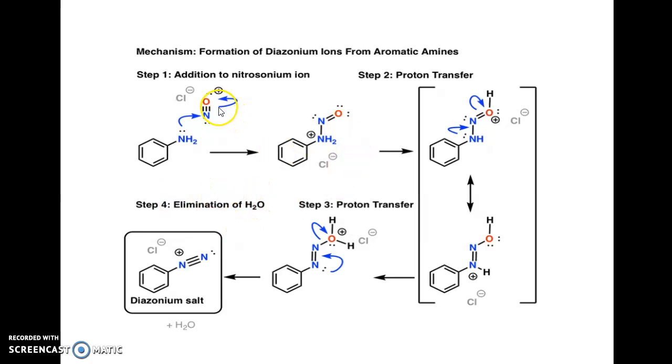The formed nitrosonium ion attacks this aniline and forms this intermediate. This is the nitrosonium ion, this is the intermediate which is formed, and further in the presence of water, we can see there is a transfer of proton which leads to the formation of OH, and further this internal proton transfer takes place, leading to the formation of OH2. This OH2 will be expelled from this, leading to the formation of diazonium salt.